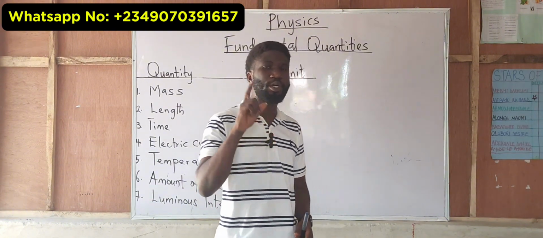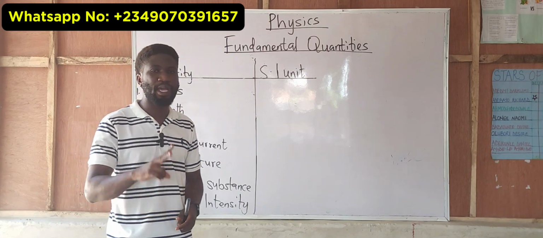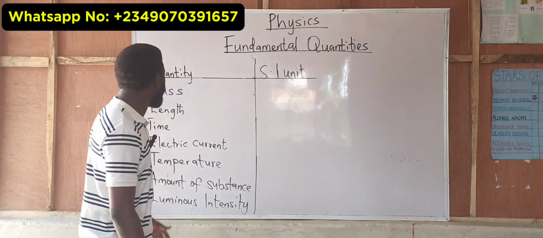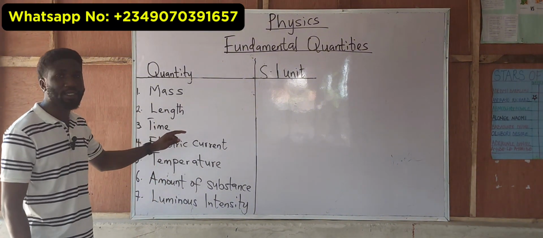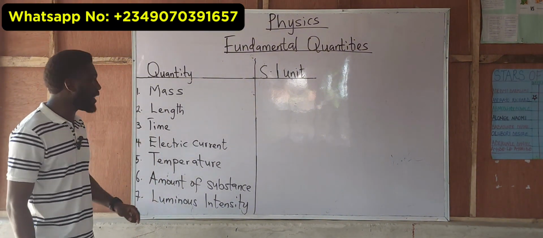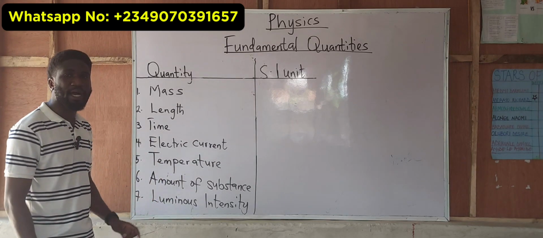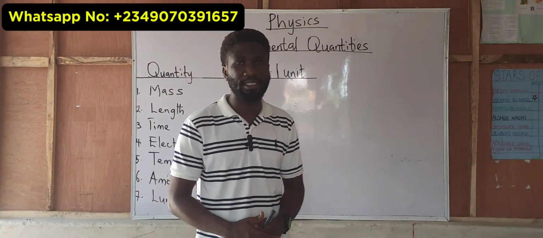And we have just 7 examples of fundamental quantities. Like we have here on the board: mass, length, time, electric current, temperature, amount of substance, then luminous intensity.